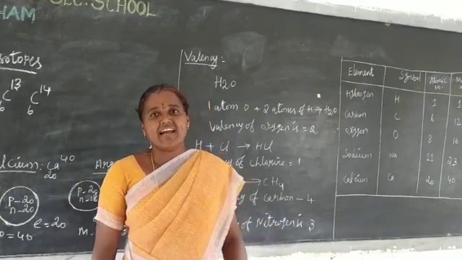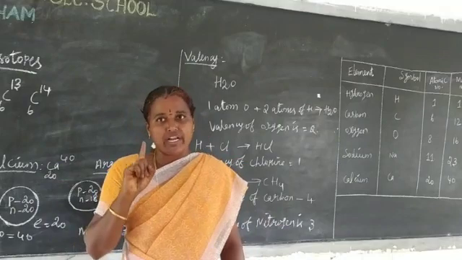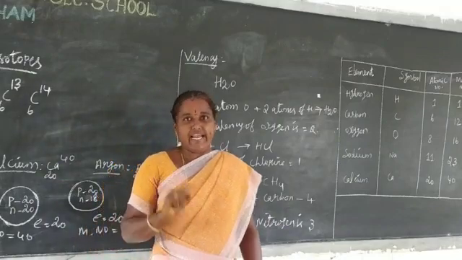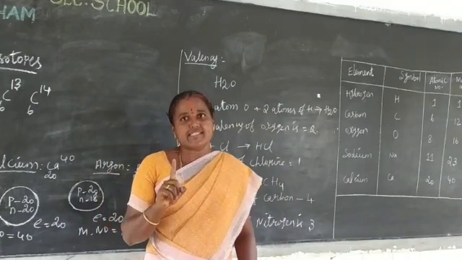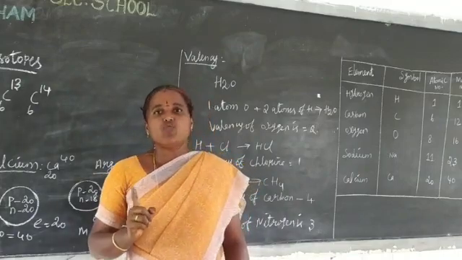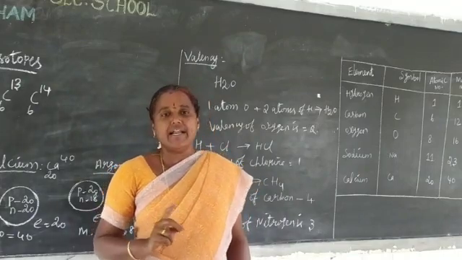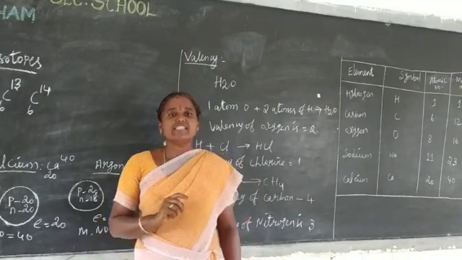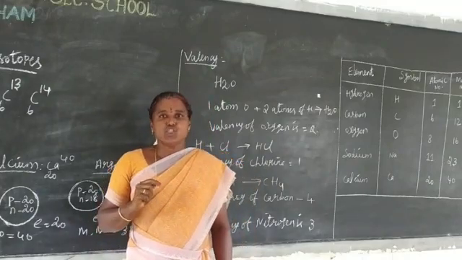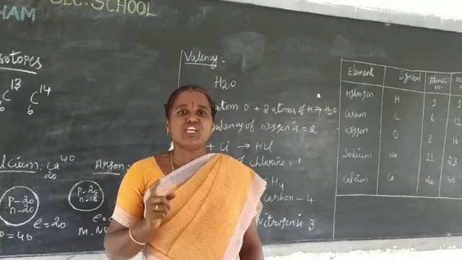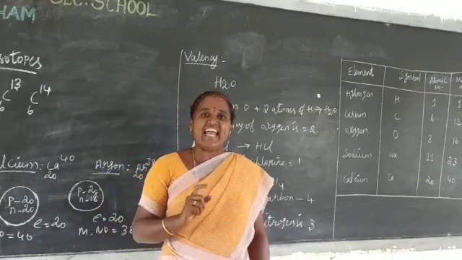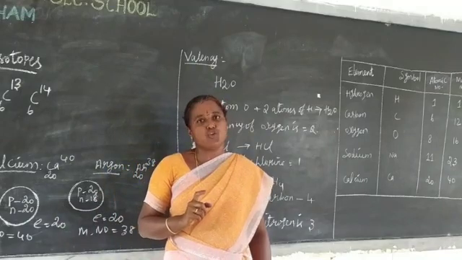Next, the element having valency 1 is called monovalent. For example, hydrogen and sodium. Next, the elements having valency 2 are called divalent. Di means 2.